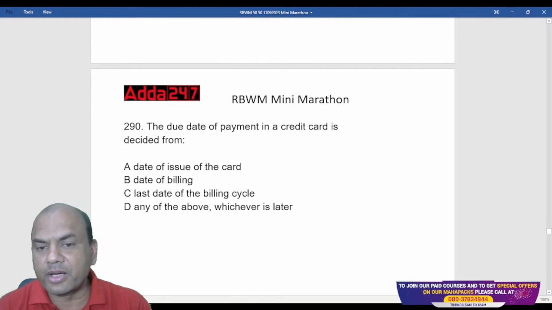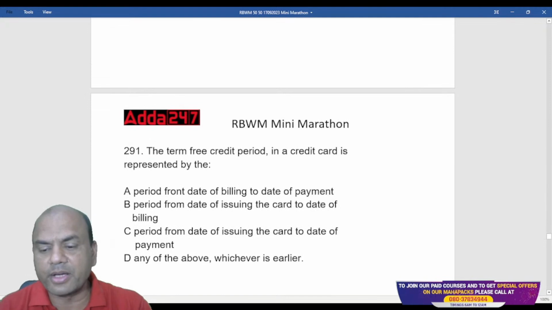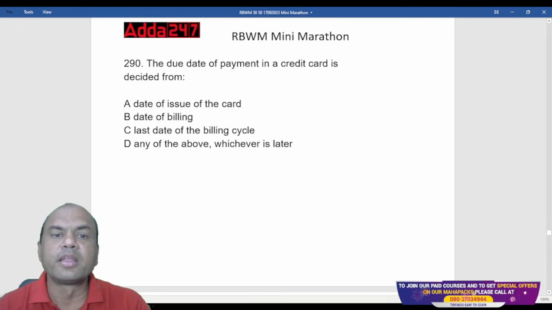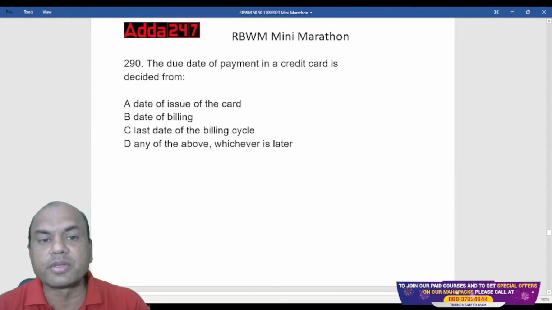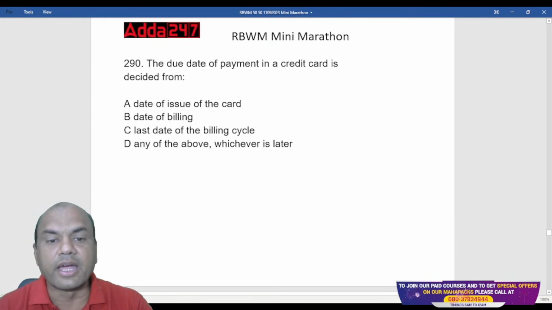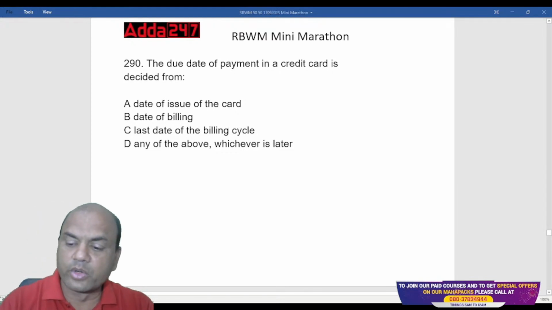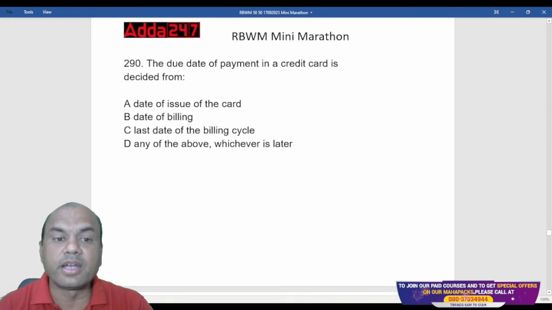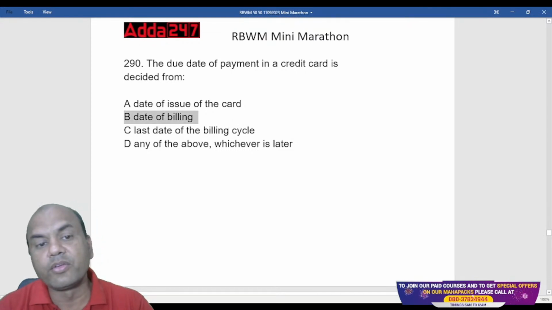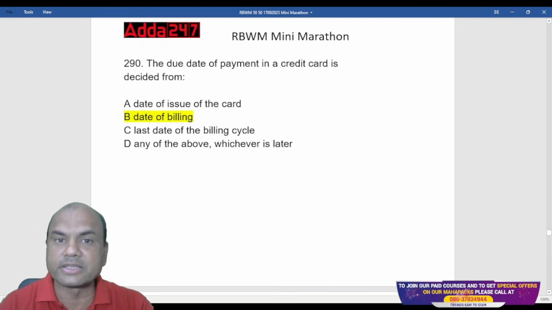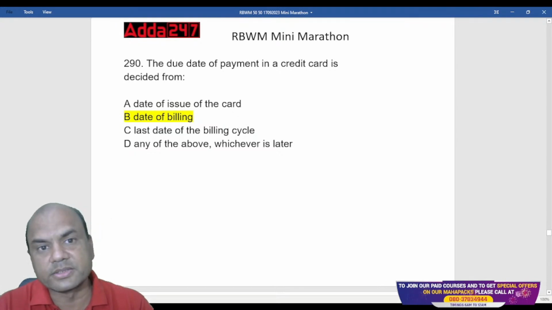The due date of payment in a credit card is decided from the date of issue of the card, date of billing, last date of the billing cycle, or any of the above, whichever is later. So which is the right answer? It is from the date of billing. Remember, from the billing date we calculate the next due date. It is generally 20 days after that billing date. Whatever that billing cycle date is, we get it after 20 days.